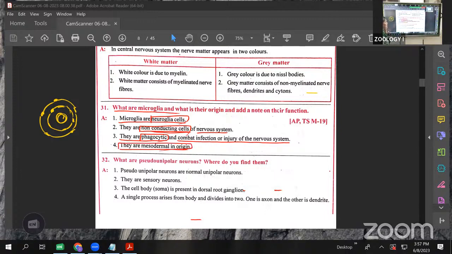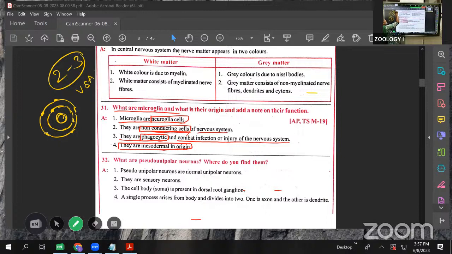With this, we complete this lesson. Next, structural organization is important. Here, 2 to 3 VSAQs are compulsory, mostly 3 questions, otherwise 2 VSAQs. So concentrate on the VSAQs from this lesson. Three questions means 6 marks you are getting. That's why this is an important lesson for the VSAQs.